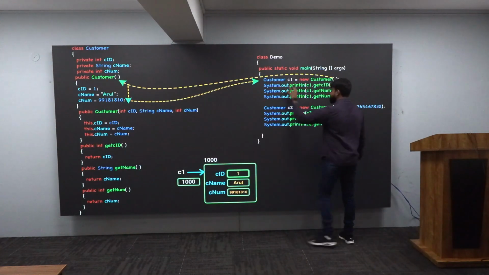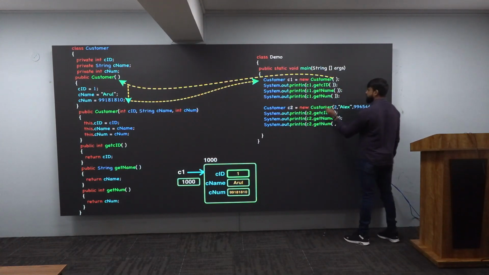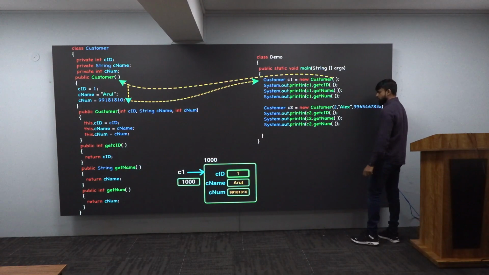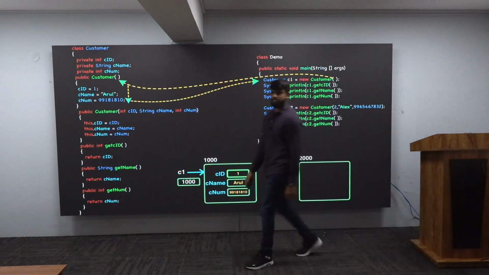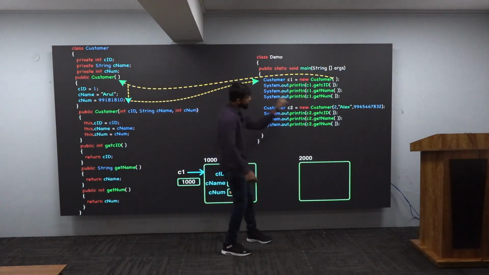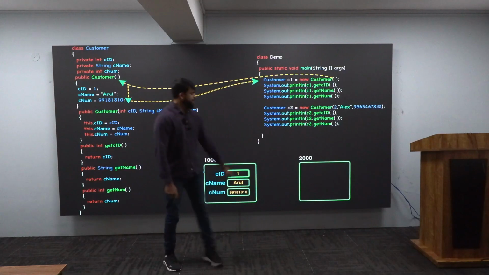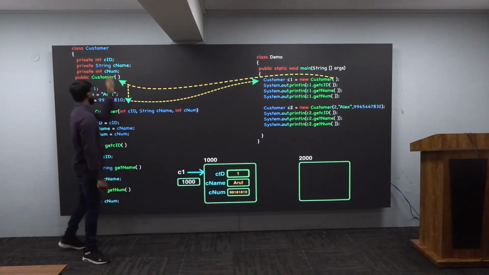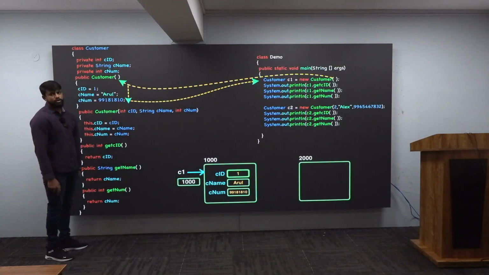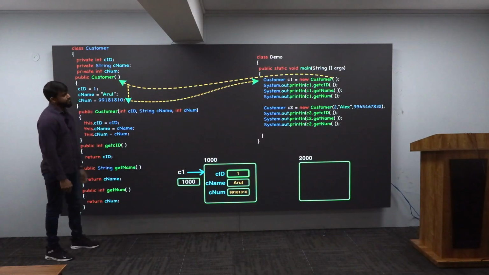After these 3 lines, you should go to the next statement. Assignment, right side, new customer. Means again a brand new object is getting created like this with a brand new address there. Why? Because again you have told new. New means again an object is getting created. Very good. Inside that object, whatever a class is having, that is what that object is having. This class is having CID, so CID it will be having.